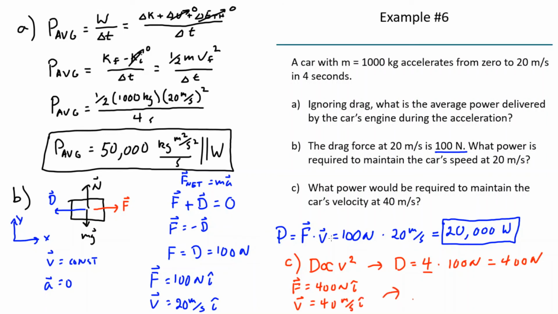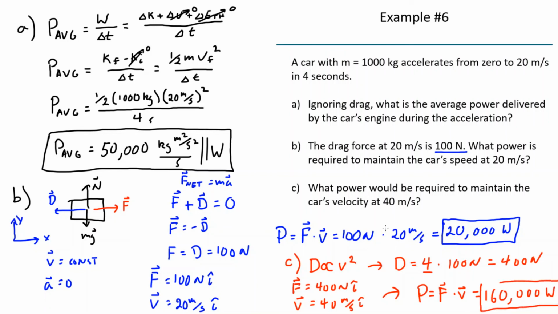So I take the dot product of these to find the power. I get the power equals F dot v, and I end up getting 40 times 400 is 160,000 watts.